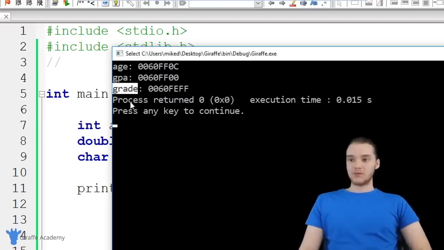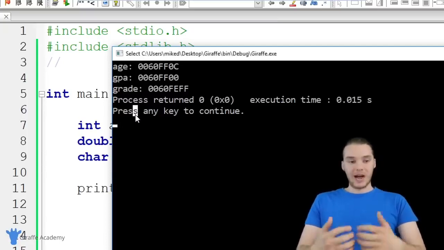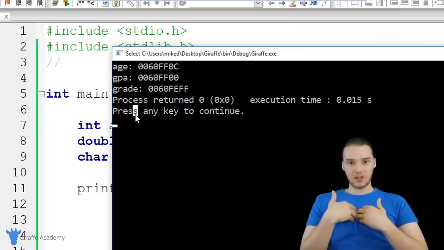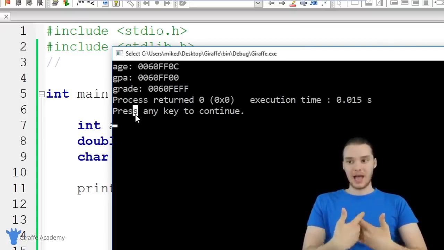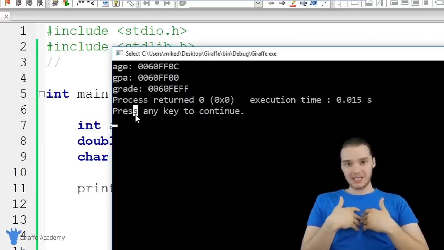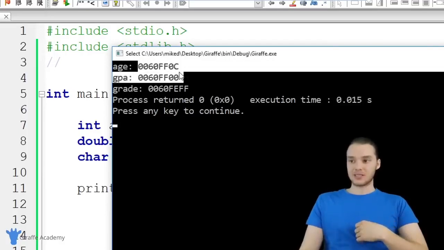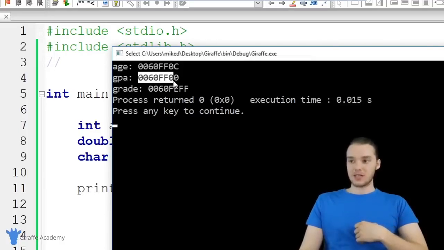So basically, all of these variables are stored at different memory addresses. When I want to access the information in the variable, I can just refer to the variable's name. So I could say age, or I could say GPA. But when C wants to access the information in the variable, it has to use these addresses. So C would use this address, this address, and this address.